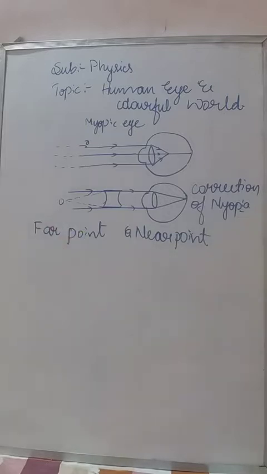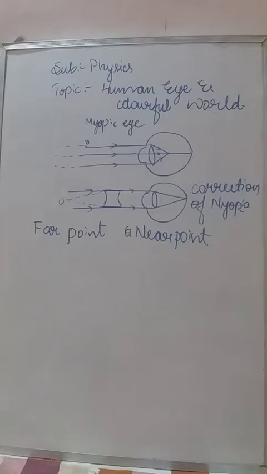Keep in mind, the farthest point up to which the human eye can see the object clearly is called the far point, and the nearest point up to which the human eye can see the object clearly is the near point. You can check that by keeping your book near to your eyes. That is called the near point.